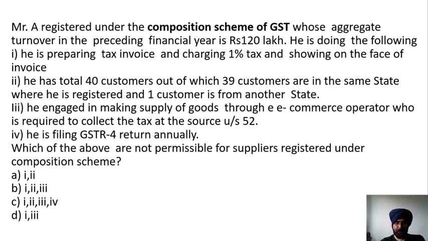He is engaged in supply of goods through an e-commerce operator who is required to collect the tax at source under section 52. He is filing GST-4 return annually. Which of the above are not permissible for a supplier registered under the composition scheme: 1 and 2; 1, 2 and 3; 1, 2, 3 and 4; 1 and 3? So which of the statements is not correct?